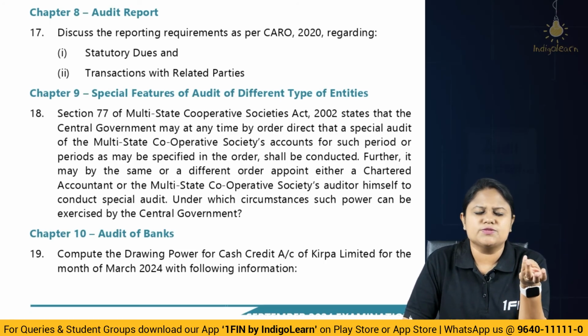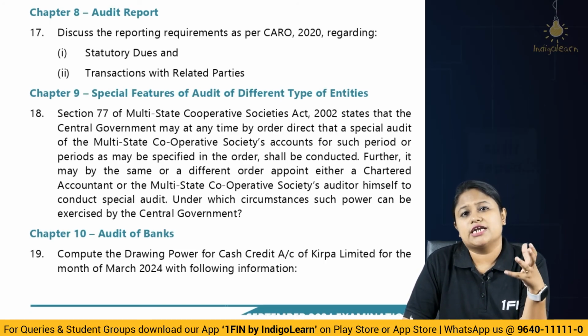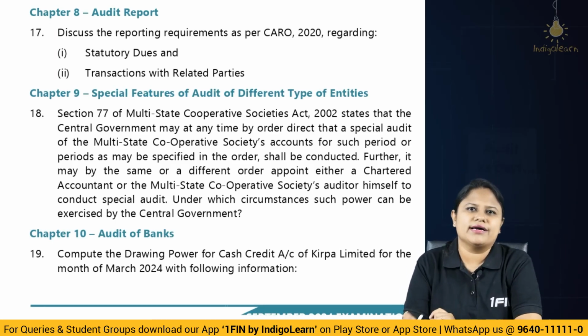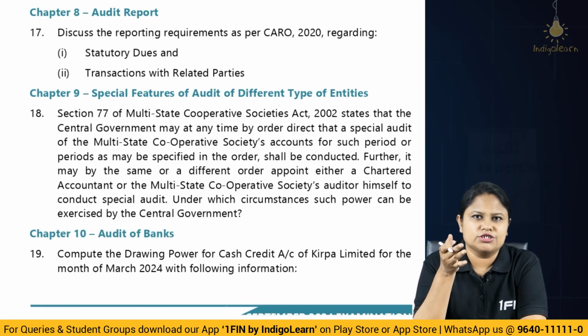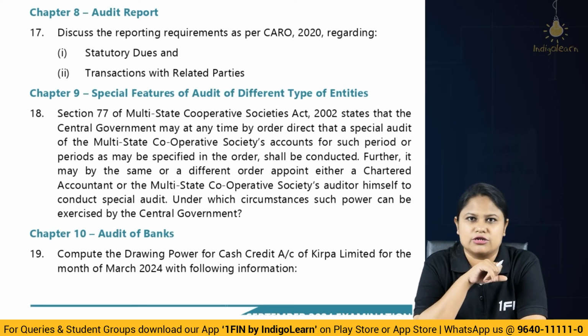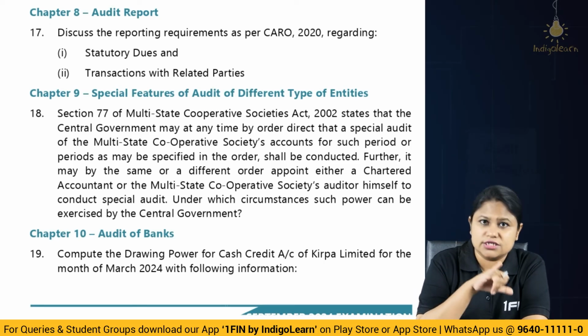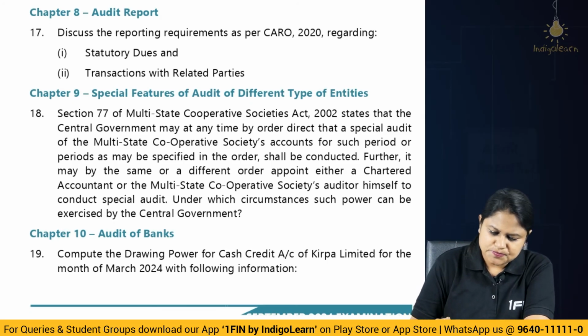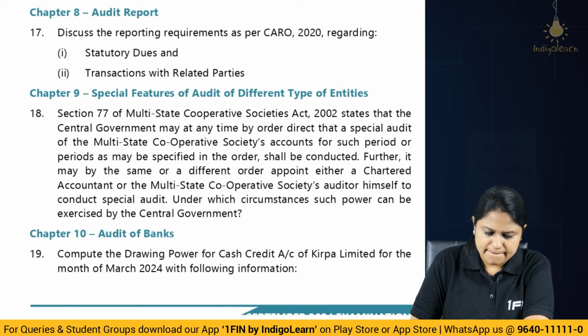So you have to mention undisputed and disputed, and if you have read the CARO content very carefully, you will understand what exactly I mean by outstanding as on 31st March, those which are due for more than 6 months and all. We have done examples also, we have done questions also, so the understanding will be very clear. Okay, so that's very simple. Clause 7 and clause 13.